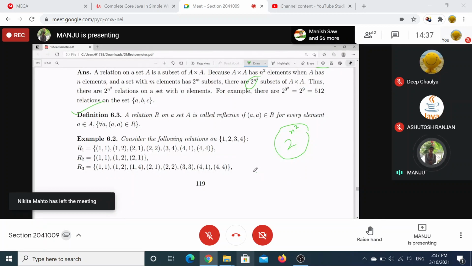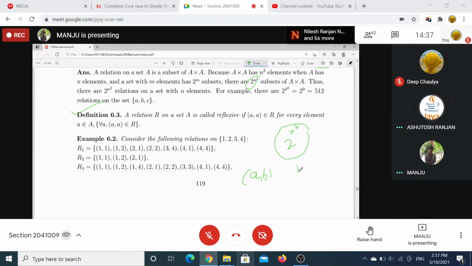See, if A B is present, then B comma A should be present. So whenever A B is present, the other counterpart has to be present, right?